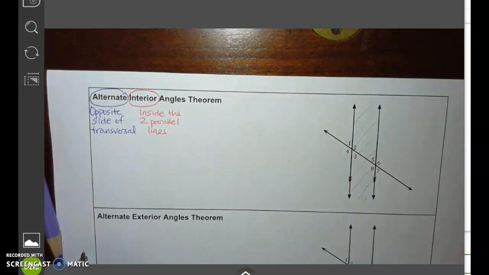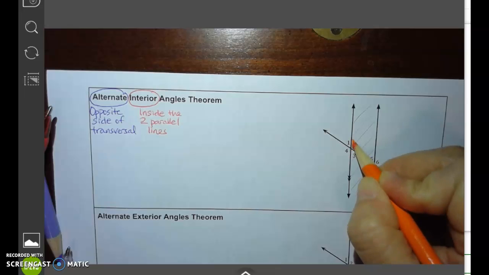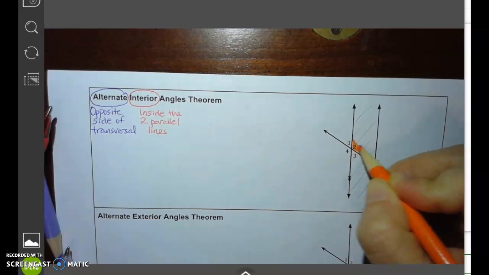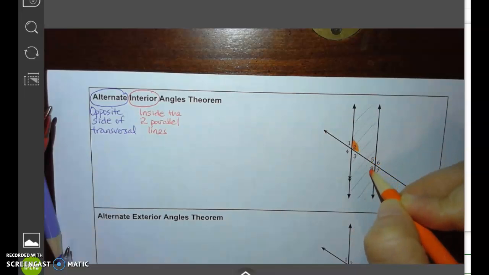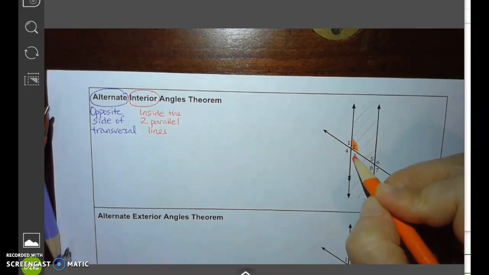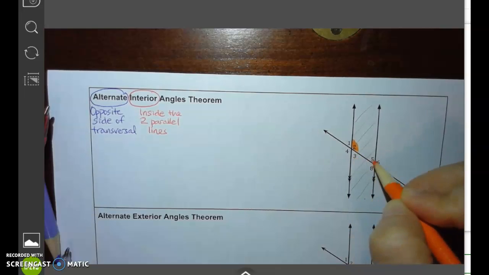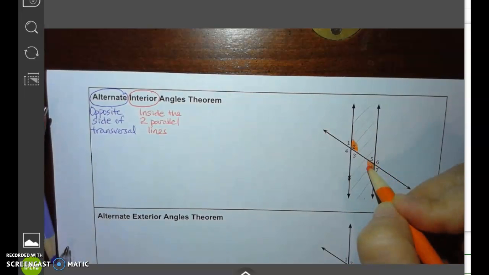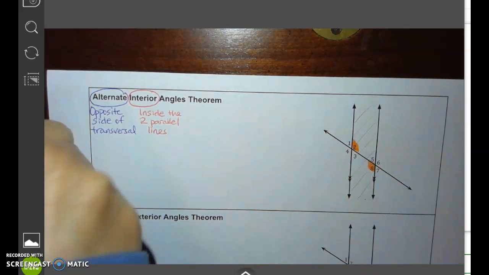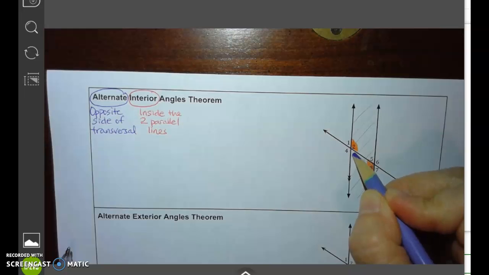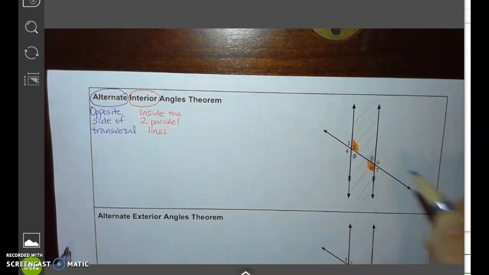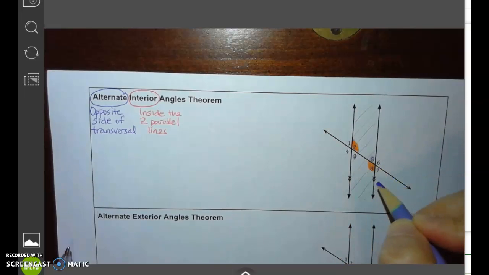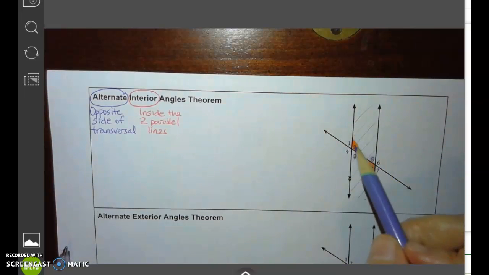And so if I was to draw, this is an angle which is opposite but still inside. This is not what we are talking about, but we're talking about this one that is opposite from the transversal. That means on the other side of the transversal, but still inside. So that's alternate interior angles. Another pair would be number 3 and number 5. This would also be another pair, but I'm not going to color that, just so that it is really clear to you what the pairs are.